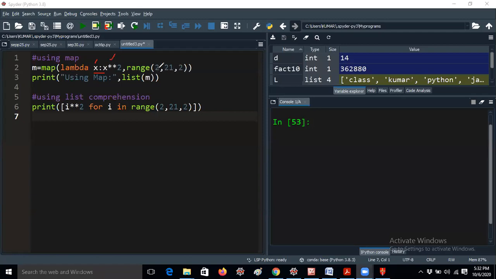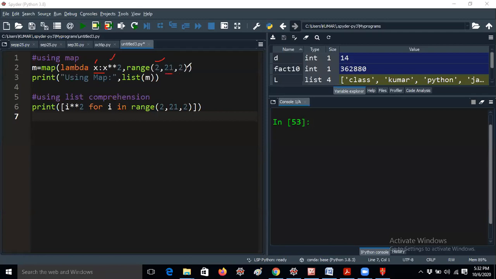You know already what the range function is. Range is a predefined function which starts from 2. Why is it giving 21? Because I asked from 1 to 20. The even numbers start from 2, so you give 2 directly. The range should go up to 20, so you have to give 21, because range takes 21 minus 1 as the last value.